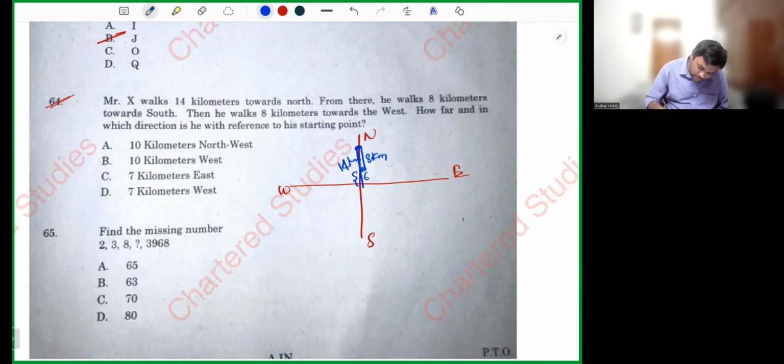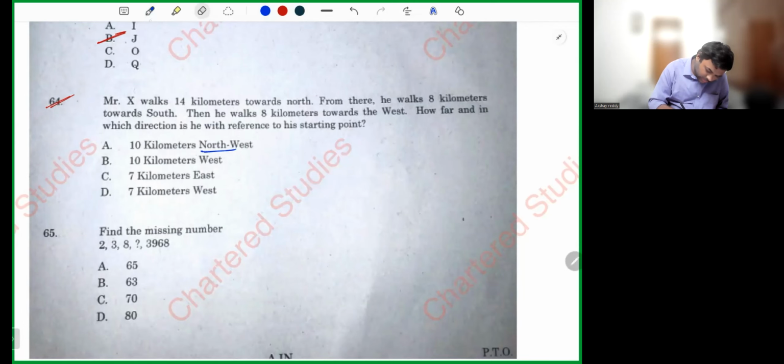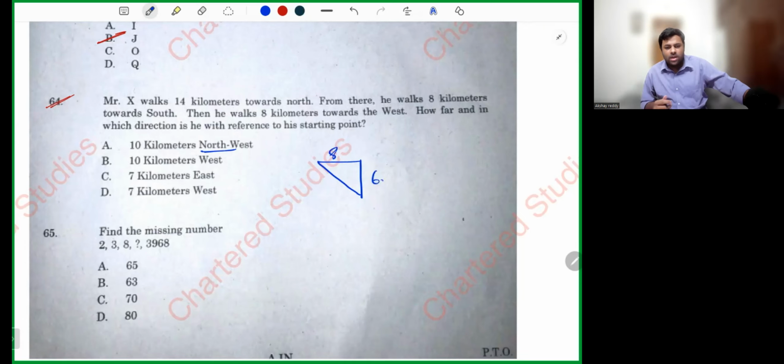Then he walks 8 kilometers towards west. How far, and in which direction is he with reference to the starting point? He is in northwest. It is forming a right angle triangle. Here we have 6, here we have 8. So 6 square plus 8 square is root 100, which is 10.